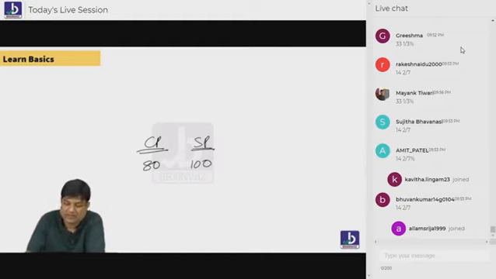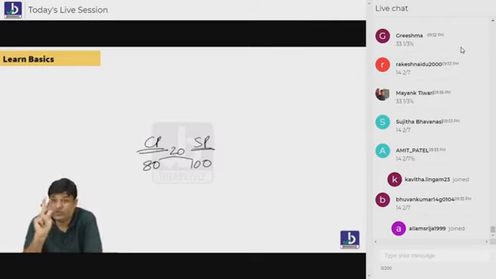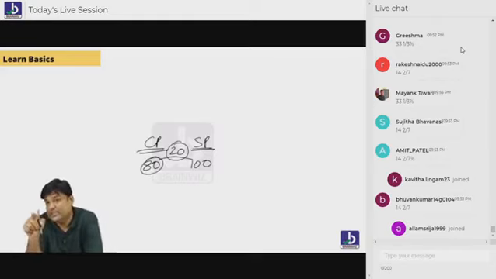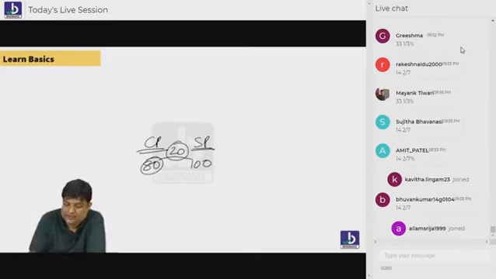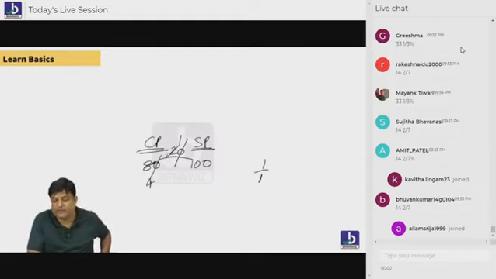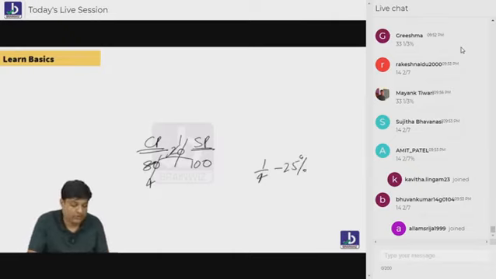How? Listen everybody. How much extra beta? 20 rupees extra na? You invested 80 rupees and you got 100 rupees. Means 20 rupees extra na? 20%? No. 20 per 80. बोले तो 2 per 8. 2 per 8 means 1 by 4. बोलो बेटा, what is 1 by 4? 1 by 4 is nothing but 25%. Are you understanding everybody? Hope everybody understanding.